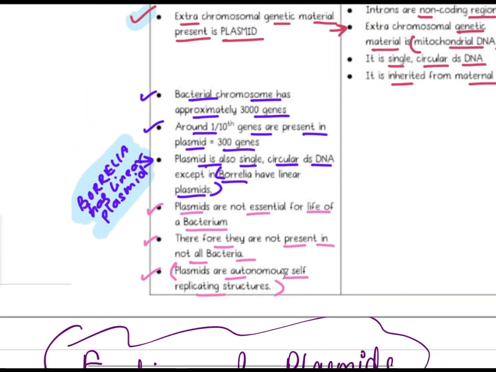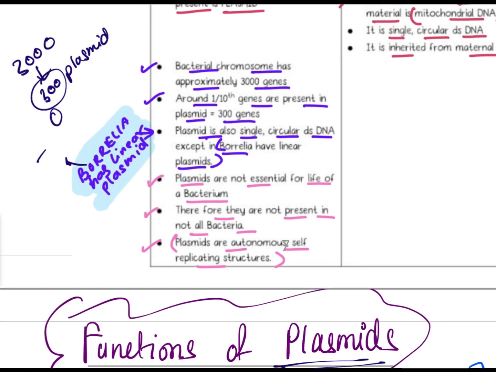So what we learned as important is that there are total 3000 genes. Out of them 300, meaning 1/10, are present in plasmids. Plasmids are mainly circular, but in Borrelia they are linear, and they are self-replicating. This is a very important point. Self-replicating, and another important point, they are not essential.